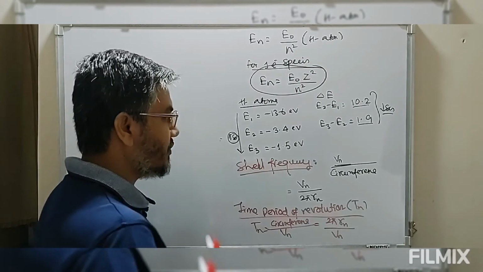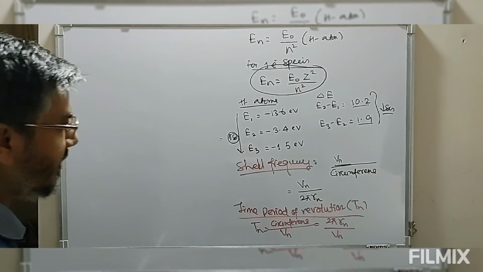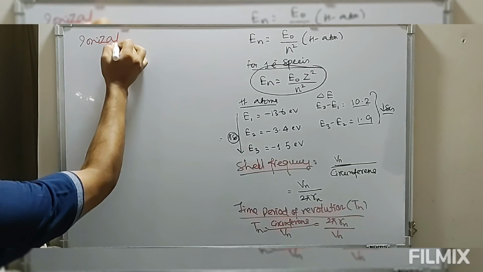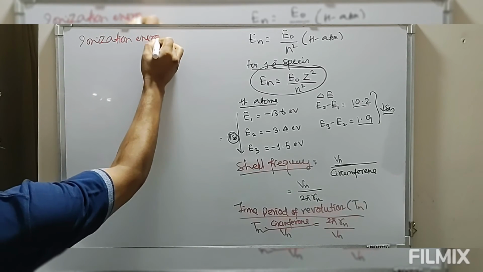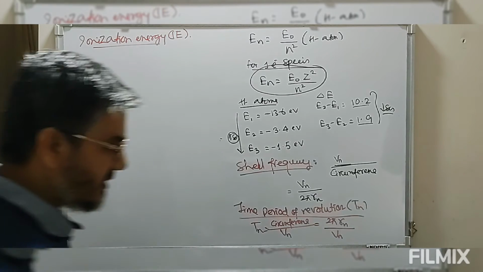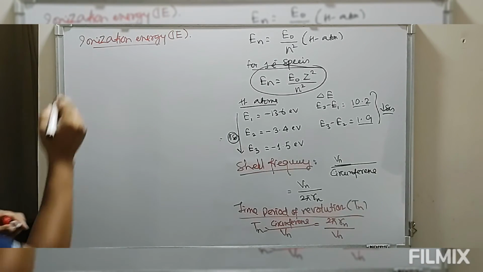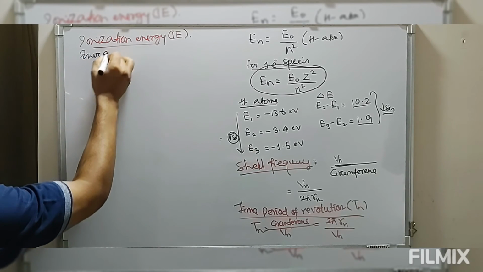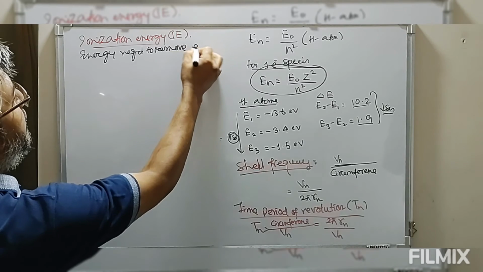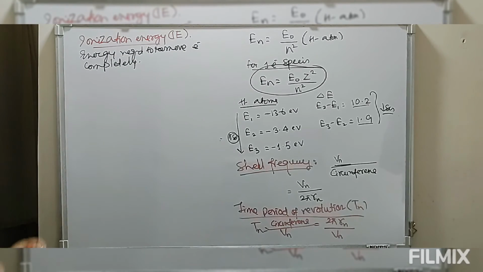Once we have the frequency of this shell, then we can define ionization energy. Ionization energy is the energy required to remove the electron completely. Now look at this.